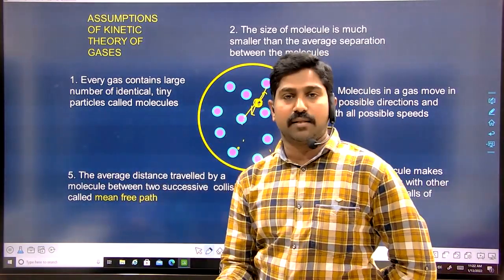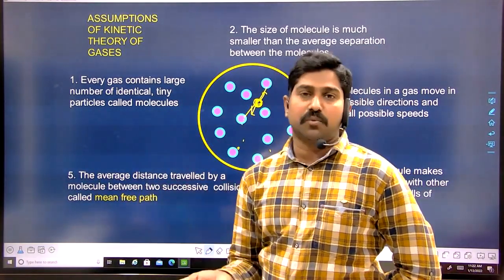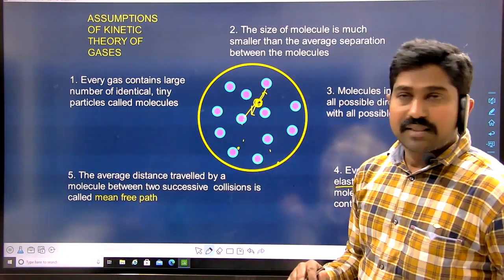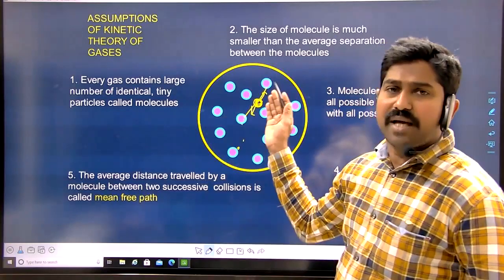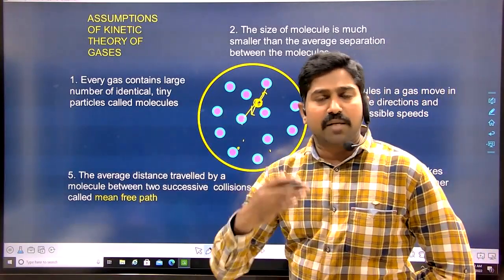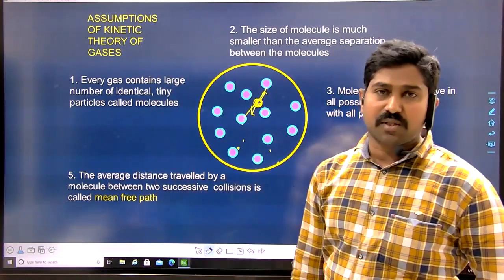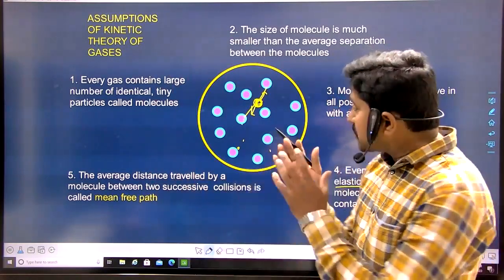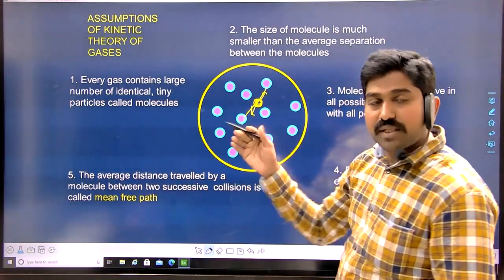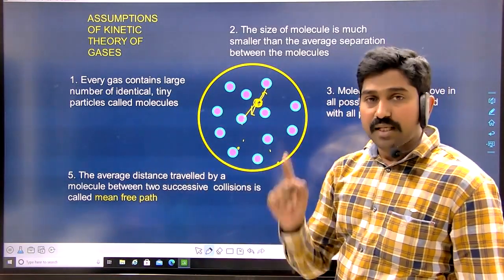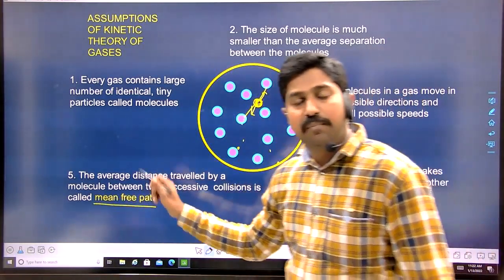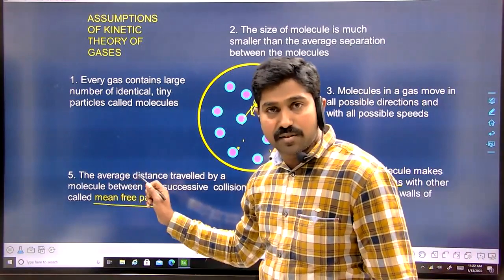Really, we cannot see the molecules, even with a microscope. Even when the molecules are moving like that, they undergo a number of collisions. They may have speeds of nearly 10 power 3, 10 power 4 meters per second. With that much speed, the molecules are moving for small distances. We cannot identify them. Even then, we can calculate the mean free path by using probability calculations.